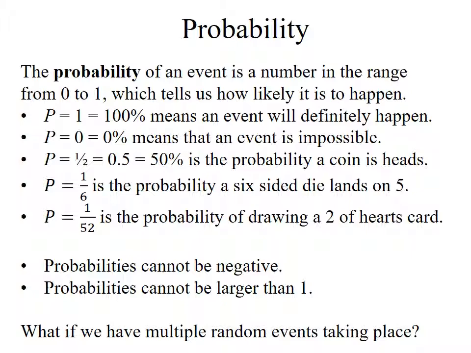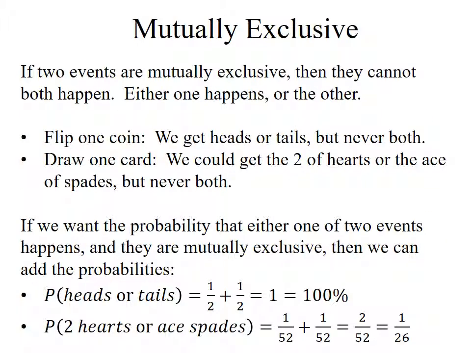So, what if I have multiple random events taking place? The first thing we need to consider are mutually exclusive events. The term mutually exclusive means you can't have both of these events happen. Either one happens or the other one happens, but never both. For instance, if I flip a coin, it's going to be heads or it's going to be tails. I can't get both heads and tails at a time. Or if I draw a single card out of a deck, I could get the 2 of hearts, I could get the ace of spades, but I'm never going to get both on the same card. That doesn't make sense.